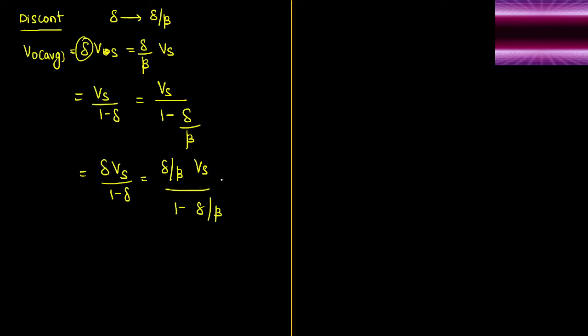You can also simplify it further. It can be written as delta by beta upon beta minus delta by beta into Vs. Sorry, beta will get further cancelled out. It can be written as delta upon beta minus delta into Vs. So this is how we write the voltage expressions for discontinuous conduction.